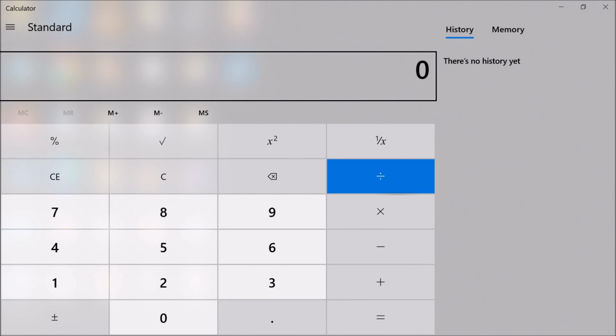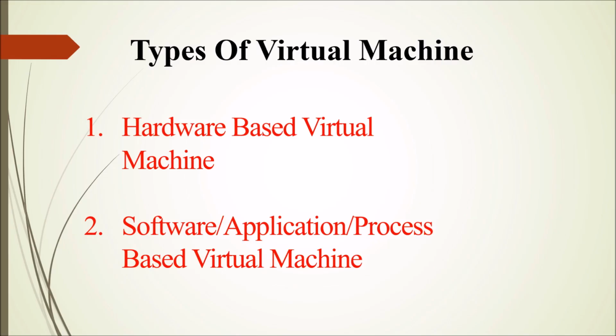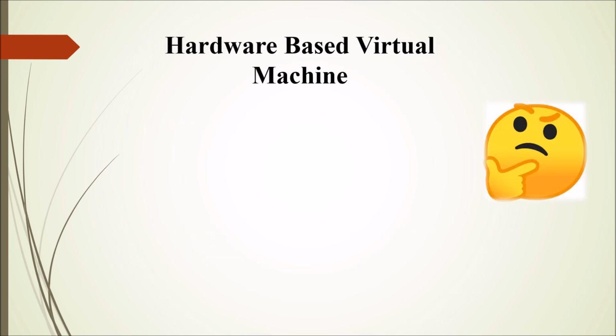So talking about the types, there are two types of virtual machine: hardware based virtual machine and software or application or process based virtual machine. So the first type, that is hardware based virtual machine. So friends, a hardware based virtual machine is nothing but such a virtual machine which provides different logical systems on the same machine with strong isolation from each other.